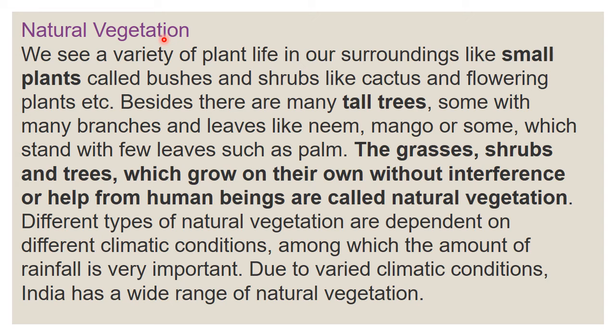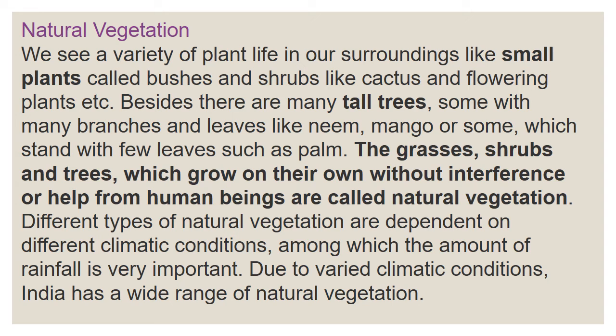Then tall plants, very big trees we are seeing, like neem tree, mango tree. So we have seen grasses, some shrubs, some trees that will grow independently without any help of human. That is called natural vegetation. Without humans' help, the plants, animals, grasses are growing, right? So that is called natural vegetation.